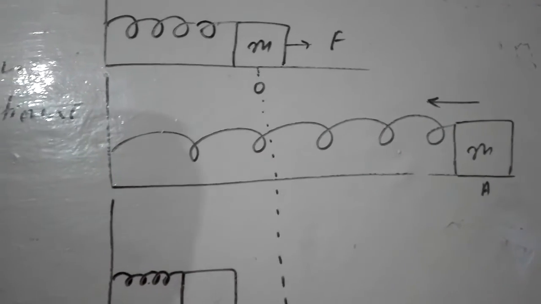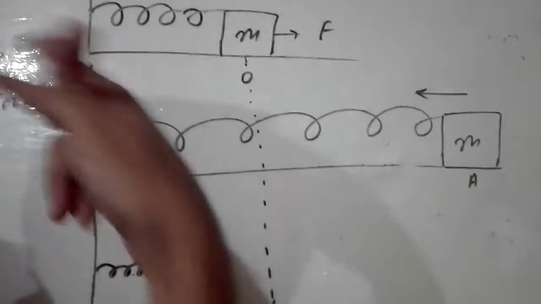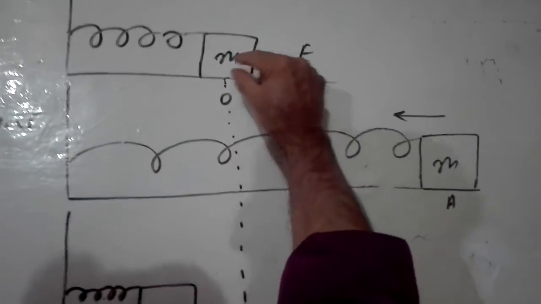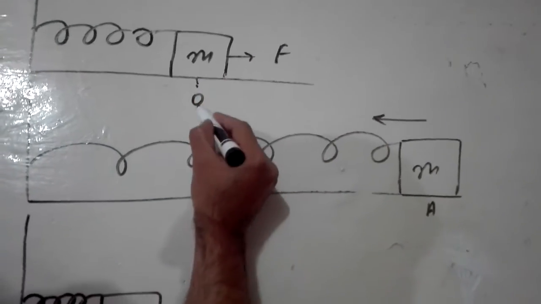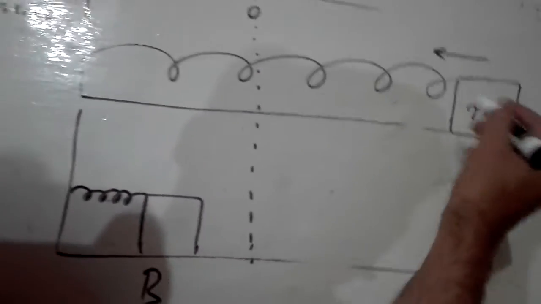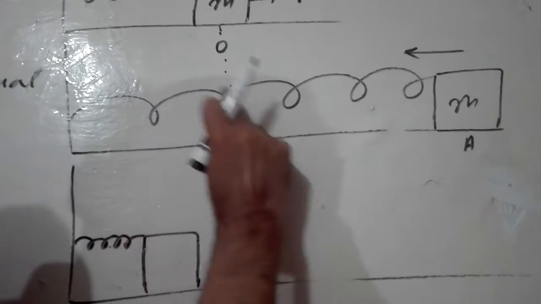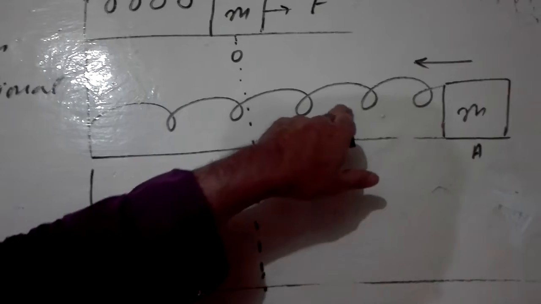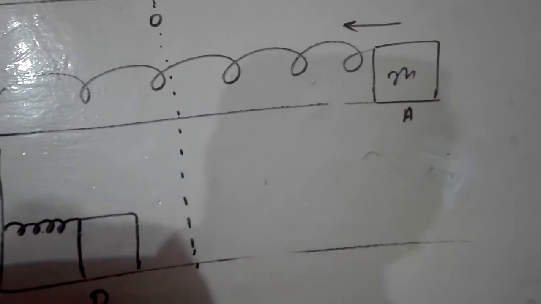Now if we want to observe how this mass executes simple harmonic motion, I apply a force on this mass, and its position is now changed from O to A. Clearly, when the mass is pulled towards the point A, there is elongation in the spring. Note down, the spring has now elongation. That is why it is at the point A.